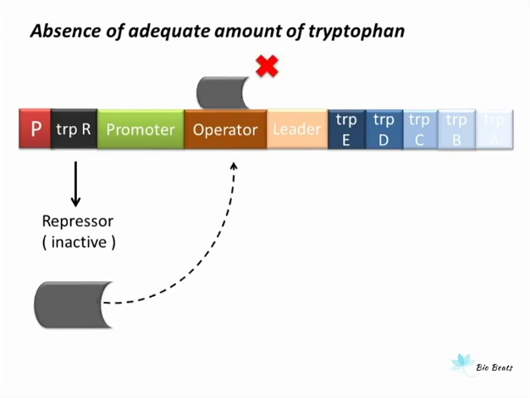If it is unable to bind to the operator, then RNA polymerase is free to move forward and transcribe the underlying genes. All these genes will produce enzymes which are required for production of tryptophan. In this way, the tryptophan will be produced whenever its level is low in the cell. So in default condition, the tryptophan operon is kept on.